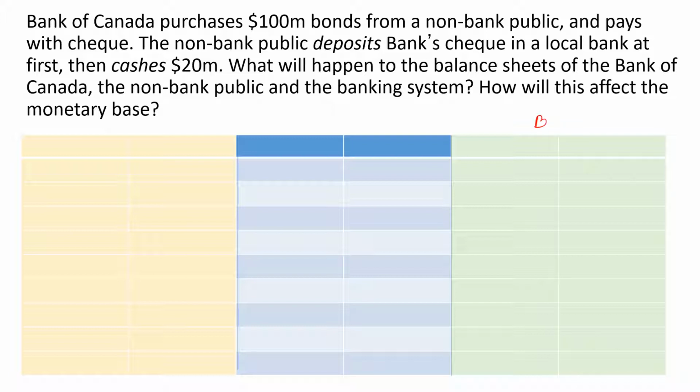Let's say this is the balance sheet of Bank of Canada, the balance sheet of the banking system, and this is the balance sheet for the non-bank public. Assets, liabilities, assets, liabilities, and assets, liabilities. A purchase of $100 million worth of bonds will increase the securities for the Bank of Canada by $100 million, and it will decrease the securities for the non-bank public by $100 million.